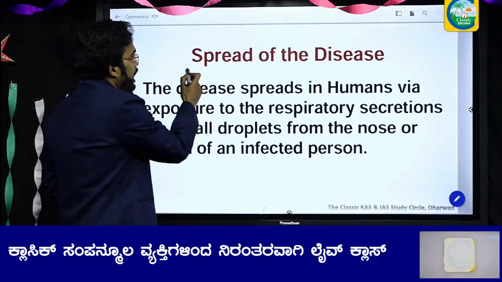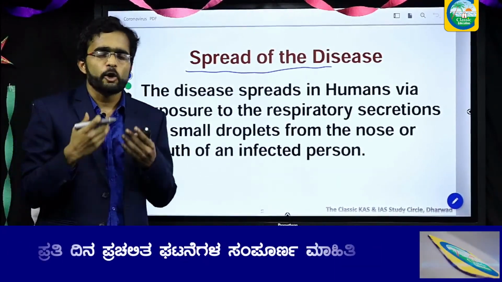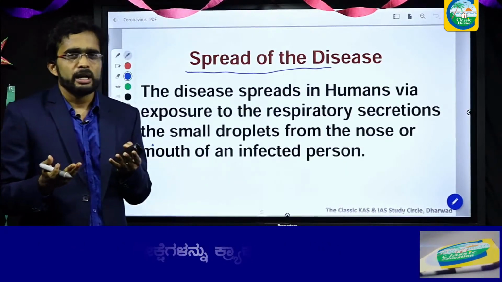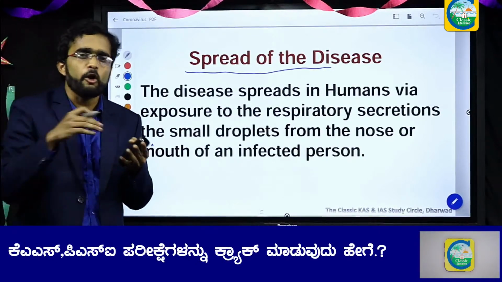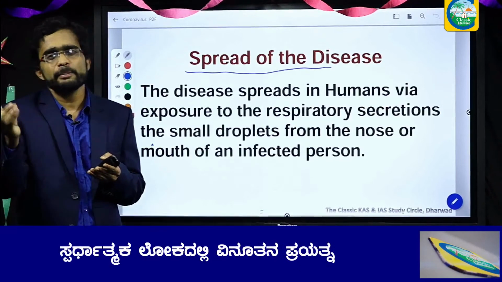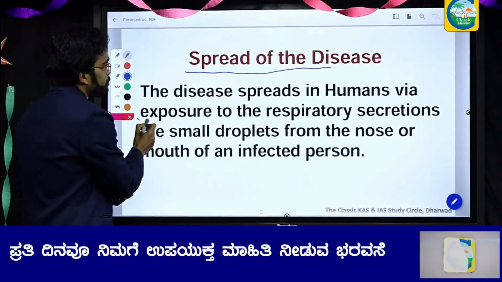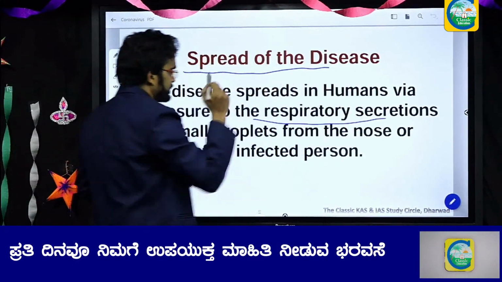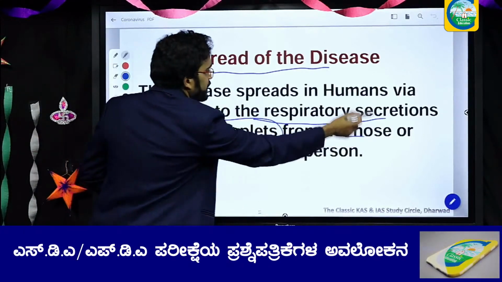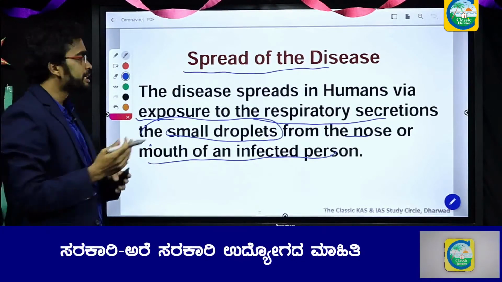So let us see how this disease spreads. When a person coughs or sneezes, the droplets from his mouth, from his respiratory system, come out, and when a healthy person comes in contact with these sneezed, infected droplets, that healthy person gets infected by COVID. So the disease spreads in humans via exposure to respiratory secretions, that is small droplets from the nose or mouth of the infected person. This is how the disease spreads.